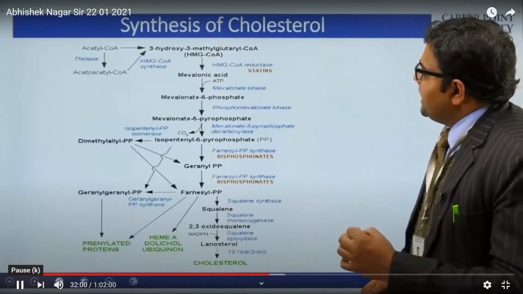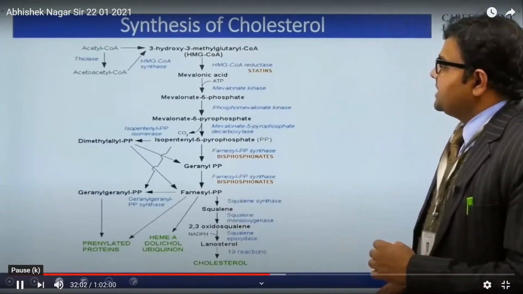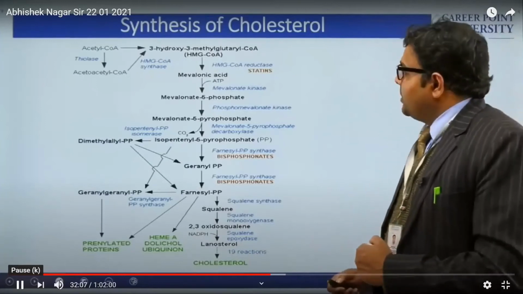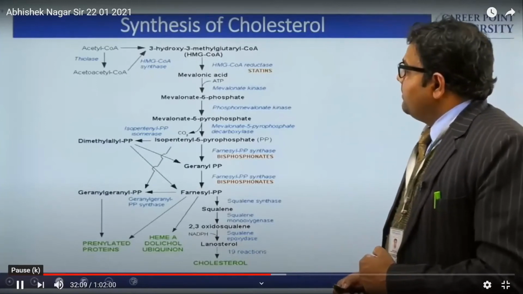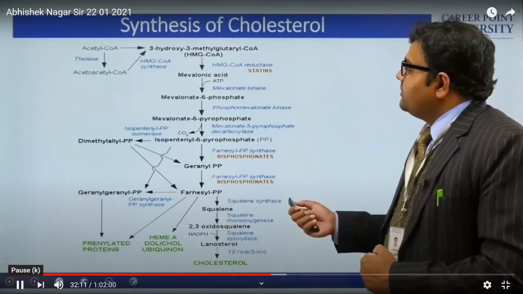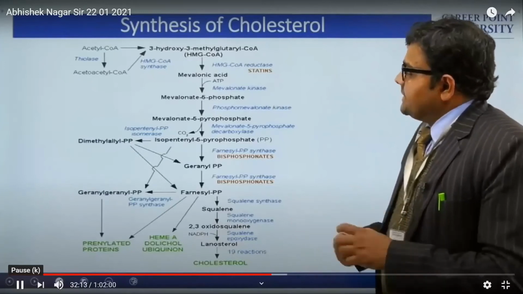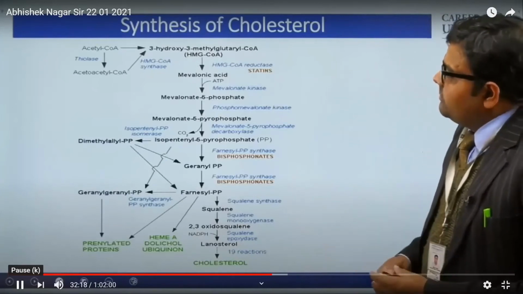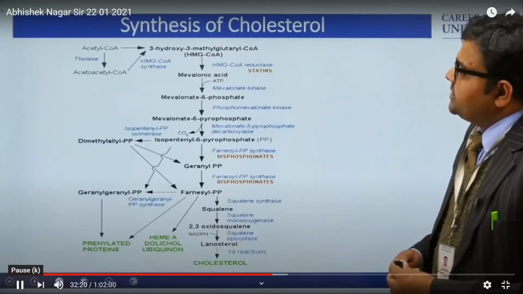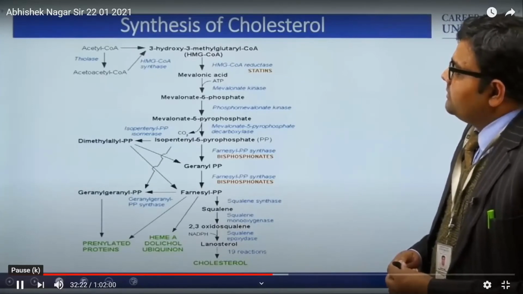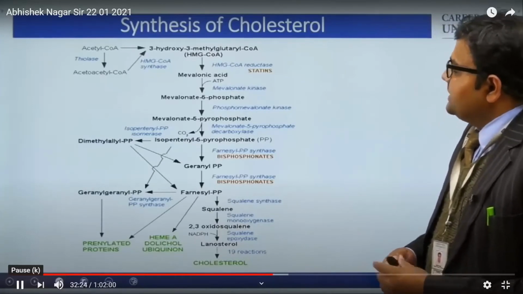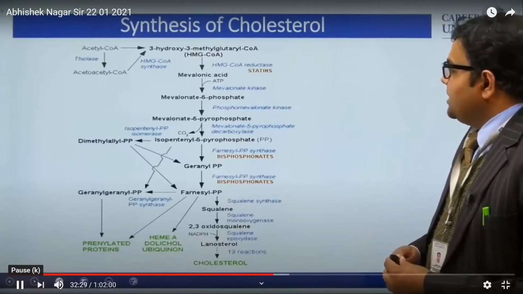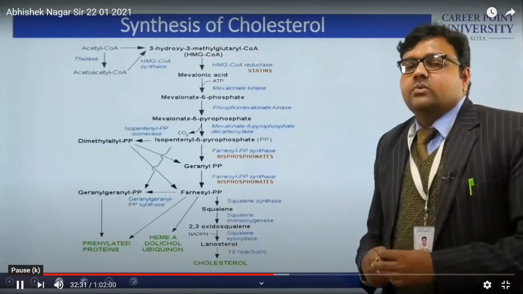3-hydroxy 3-methyl glutaryl CoA. This is also known as HMG CoA. It is an important compound. So this on reduction is going to form mevalonic acid. This is the result of acetyl CoA and acetoacetyl CoA, which gives HMG CoA, and this is going to reduce into mevalonic acid. But this step requires HMG CoA reductase.